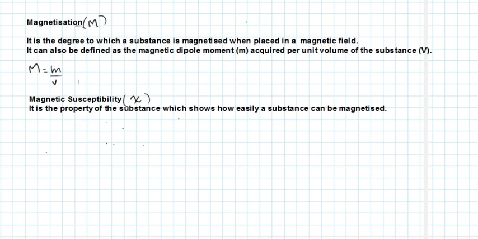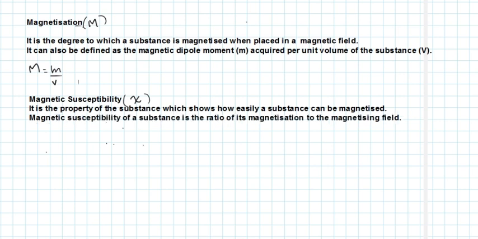So magnetic susceptibility is an index which shows how easily a substance can be magnetized. The magnetic susceptibility of a substance is the ratio of its magnetization to the magnetizing field. So technically chi is equal to M by H, where M is the magnetization and capital H represents the magnetizing field, and it has no unit.